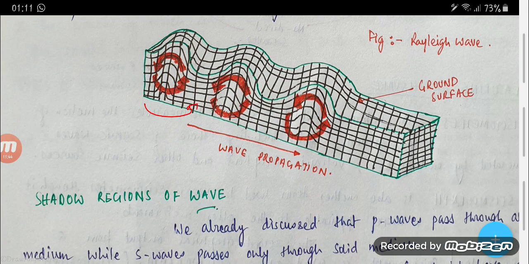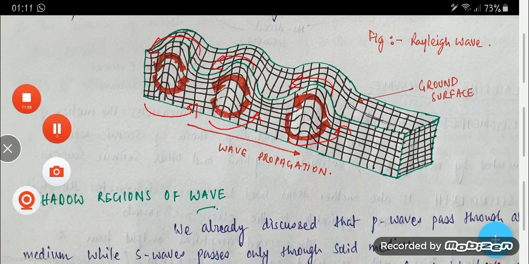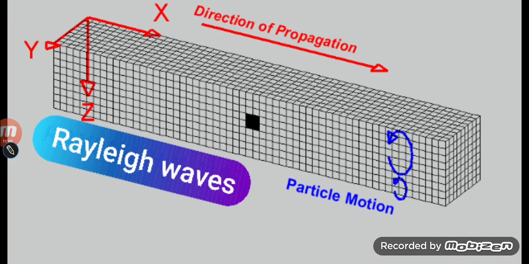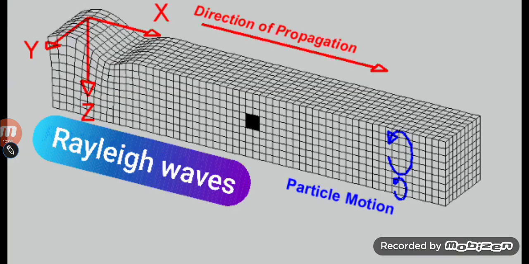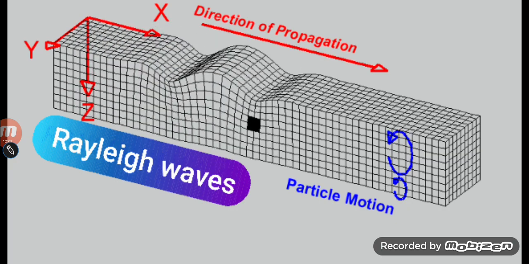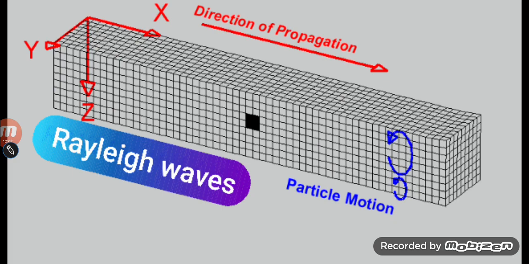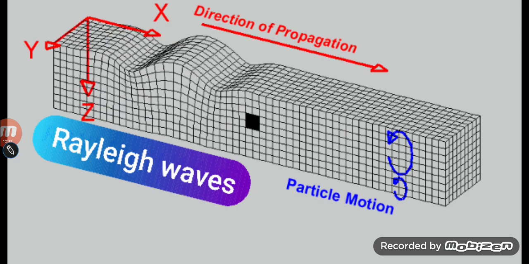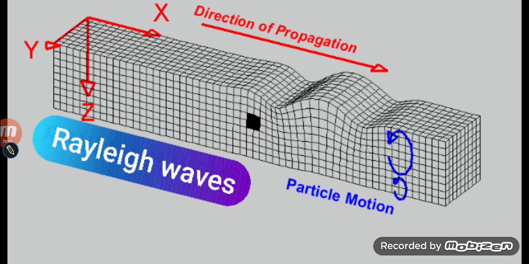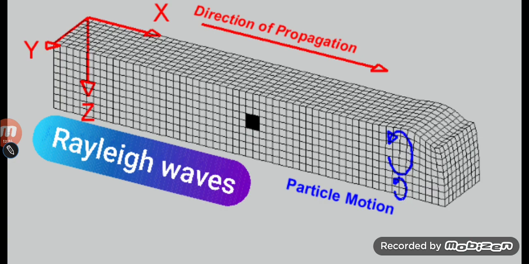So, as it rolls along the same path, what does it do? It shakes the ground very devastatingly. So let's understand with the picture. Focus on the black dot. You will observe that there is a rolling motion of a particle. So in Rayleigh waves, it rolls down and upward in direction. There is a particle motion in the roll direction, the direction of propagation, where these particles get rolled down. Now,